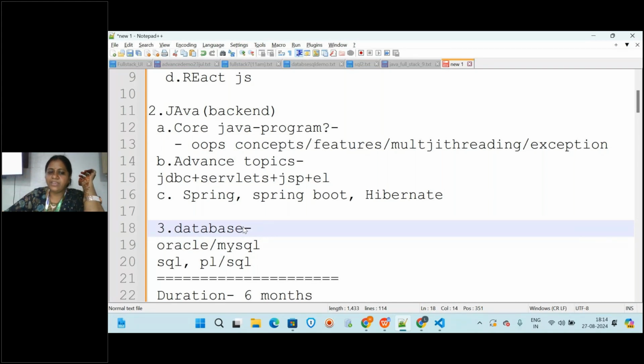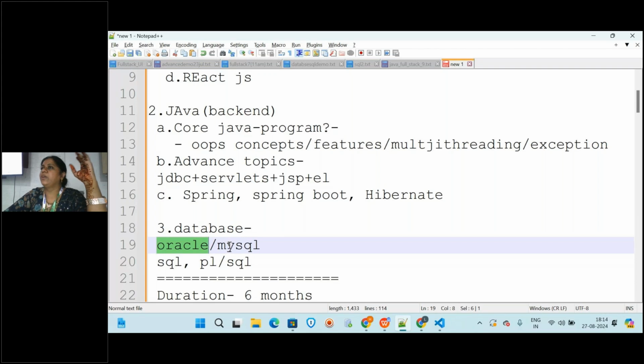That advantage we have with what? Database. Database is used to store huge amounts of data. Whenever you have more data, you can use what? Database. Got it? So database is used for that purpose, for storing huge amounts of data. In this you will be learning with Oracle database, like how you can store, how you can retrieve, how you can